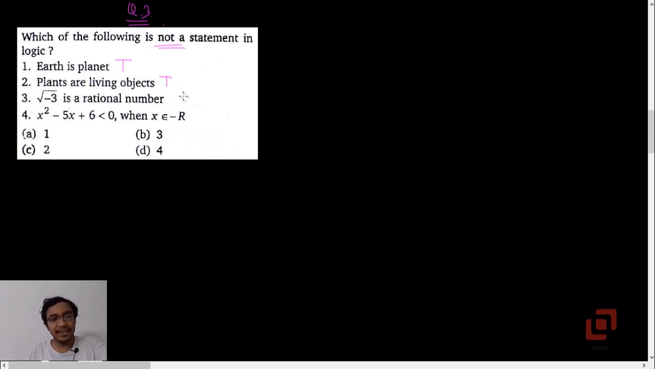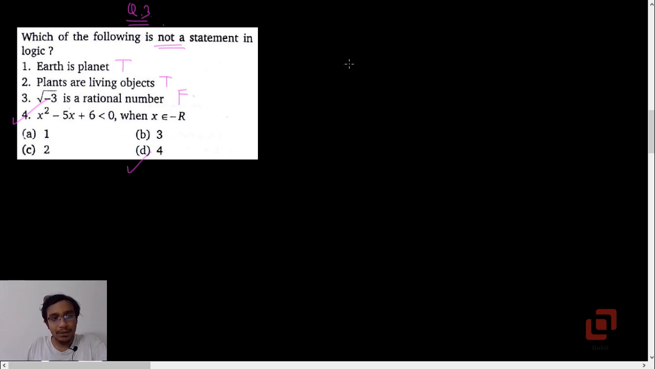Root of -3 is a rational number. It is a statement, but its truth value is false, because it is an imaginary number. It's not a real number. So if the first three are propositions or statements, then the fourth option is definitely not a statement. Well, that's what we can conclude by analyzing the first three. So tentatively option D is right, but now we need to verify that.